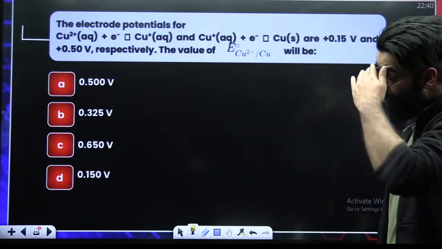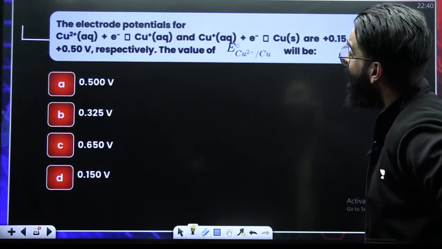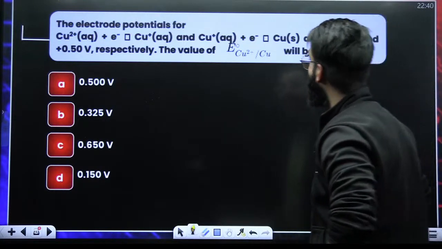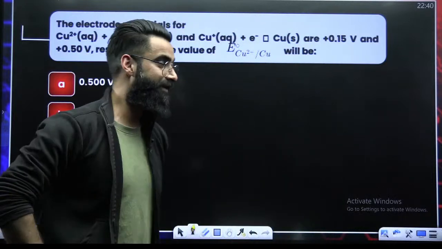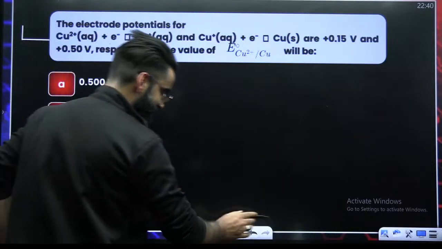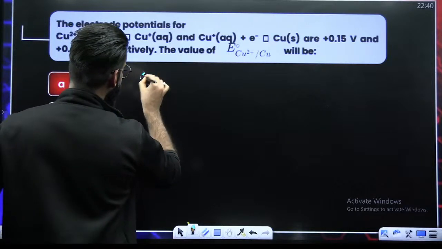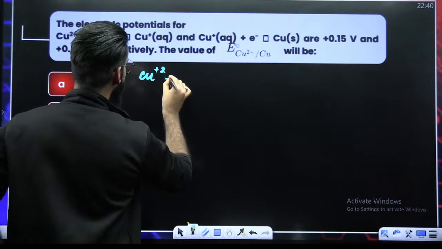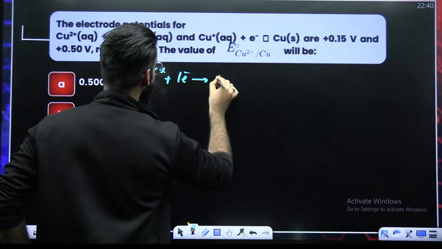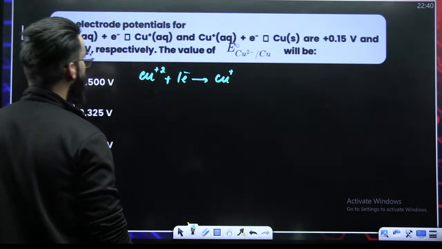Look at this one. If you look at this question, the electrode potentials for this and this are given, calculate this. See guys, see what this question is. As far as this question is concerned, Cu2+ aqueous plus 1 electron gives Cu+.